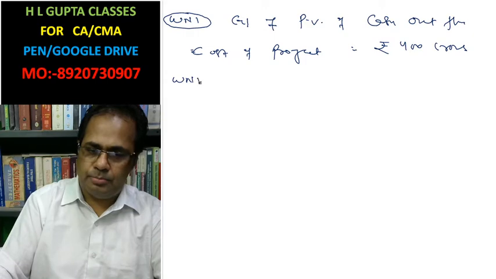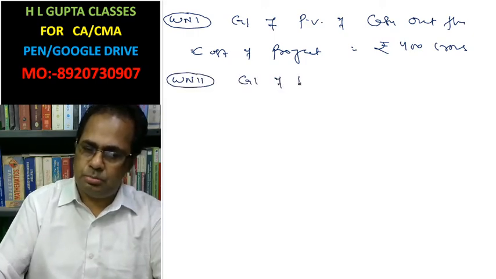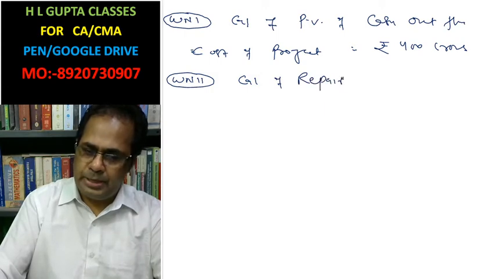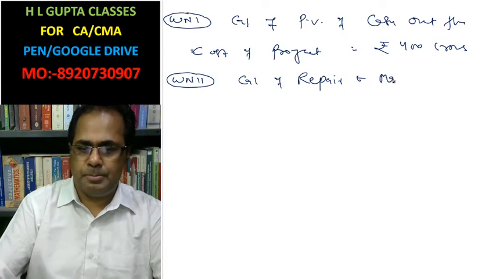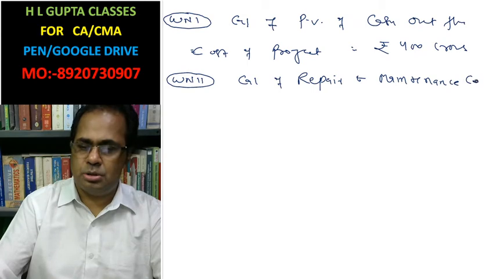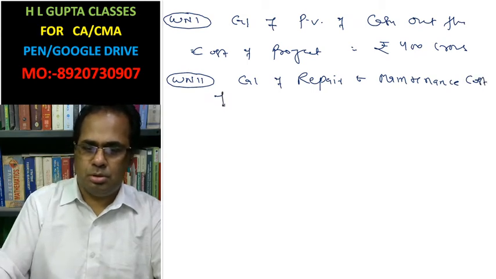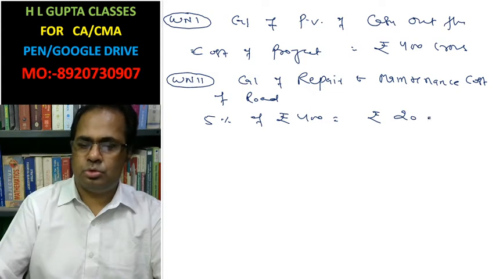Working note second: calculation of repair and maintenance cost. Repair and maintenance cost of the road equals 5% of rupees 400 crore, which equals 20 crore.